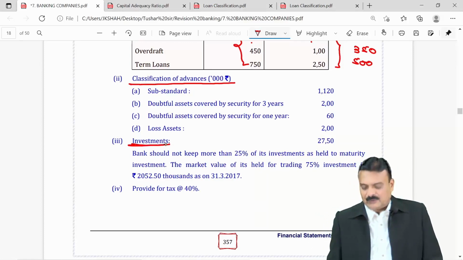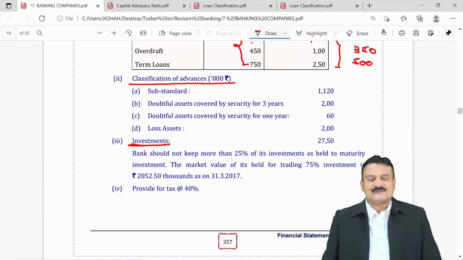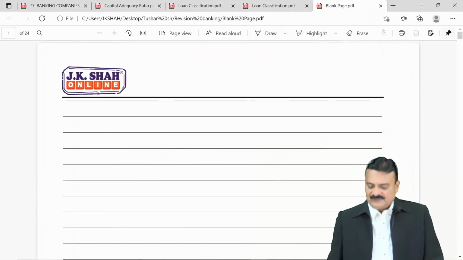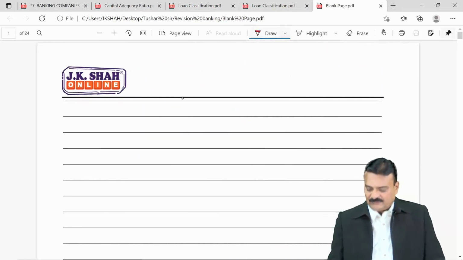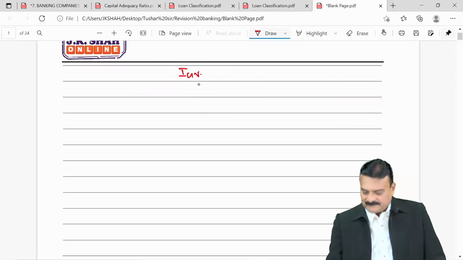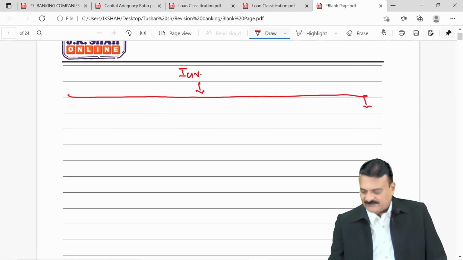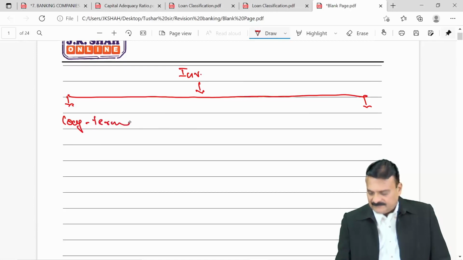This one is important. Now, students, you know what happens is that investments held by any organization have to be classified in two parts, short term and long term. There are non-current investments and current investments, okay? Long term and short term.